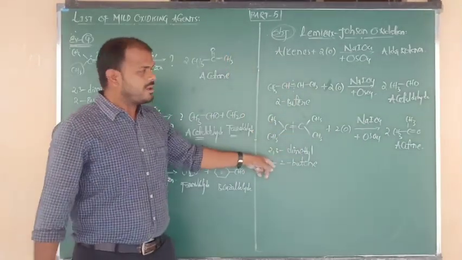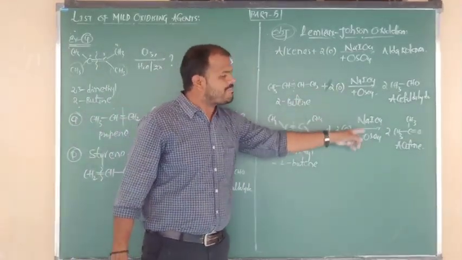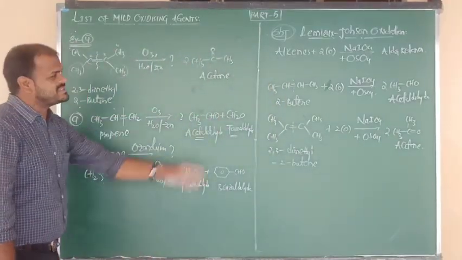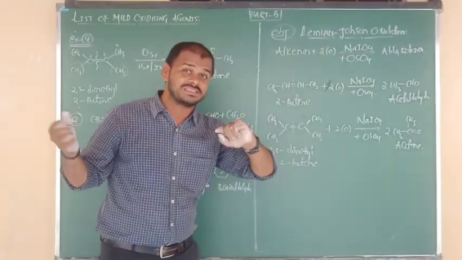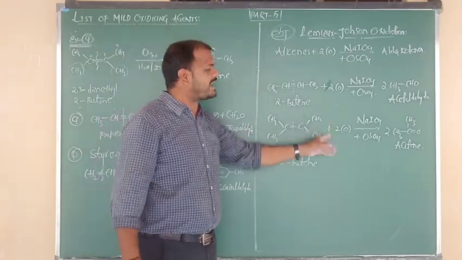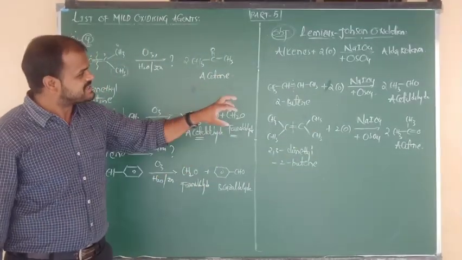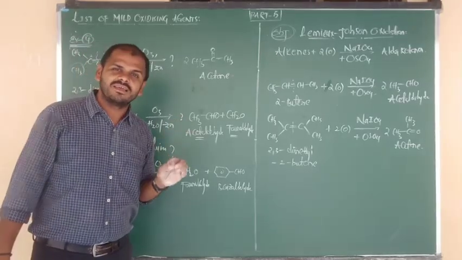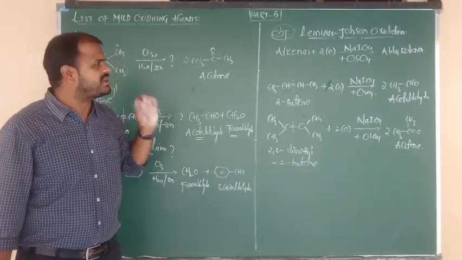So alkenes upon oxidation by using Lemieux Johnson reagent change into aldehydes and ketones. Same reactant, same product as in ozonolysis, but there it is addition of O3, here directly addition of oxygen. So this is the specific Lemieux Johnson oxidation reaction.